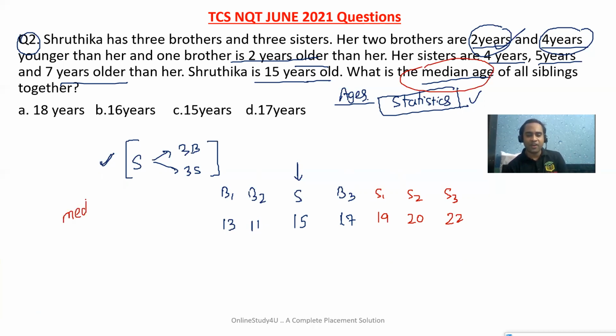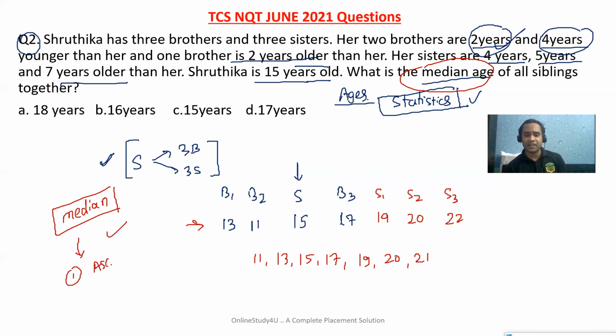Friends, for calculating median, I will tell you in the statistics video as well. There is a video on statistics on our channel, and I will also put the link here. If you want to calculate the median, first arrange them in ascending order: 11, 13, 15, 17, 19, 20 and 22. So the first step for calculating median is to arrange them in ascending order. After that you see the middle number. What is the middle number? The middle number is 17. So 17 will become the median age of all the siblings together.